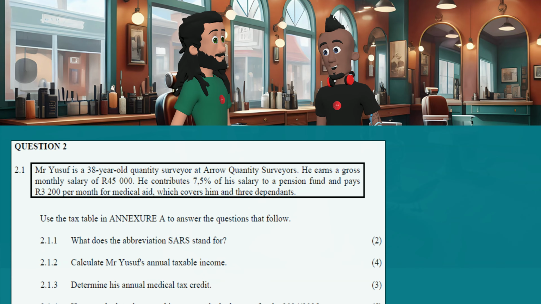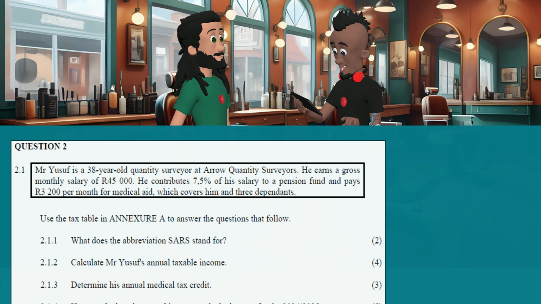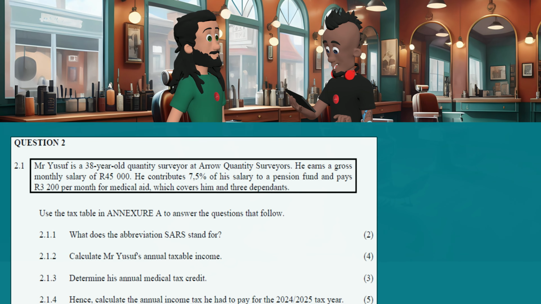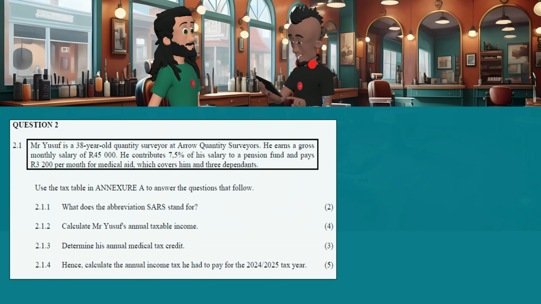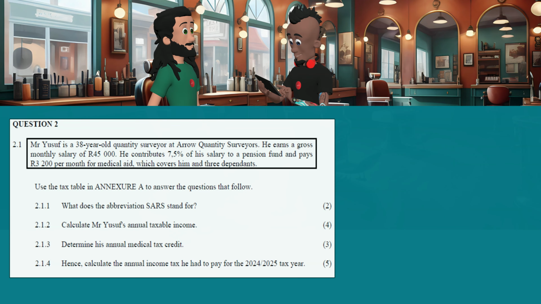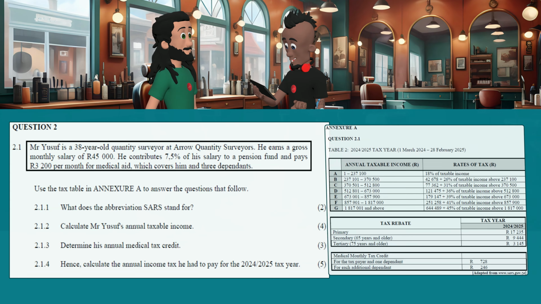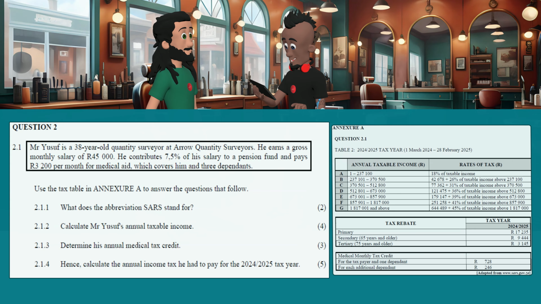We are told that Mr. Yusuf is a 38-year-old quantity surveyor at Aero Quantity Surveyors. He earns a gross monthly salary of 45,000 Rand and contributes 7.5% of his salary to a pension fund and pays 3,200 Rand per month for medical aid, which covers him and 3 dependents. We are also told that we must make use of the tax table in Annexure A to answer the questions that follow.